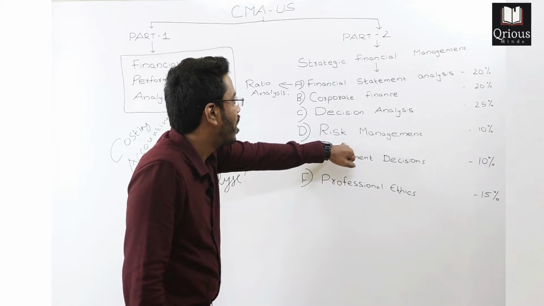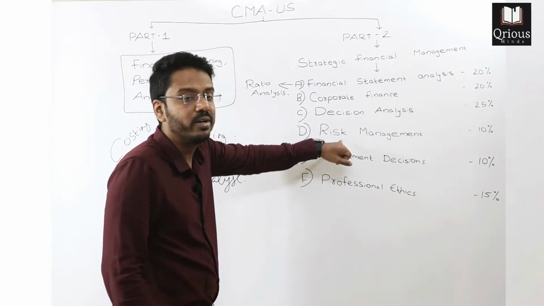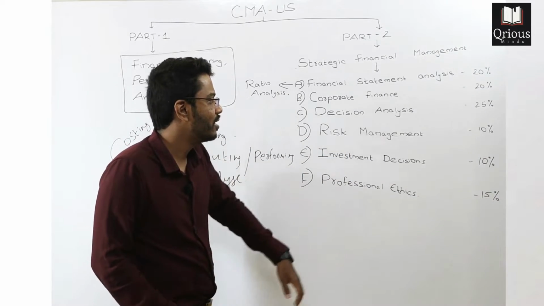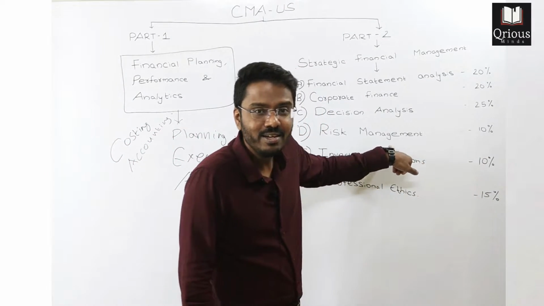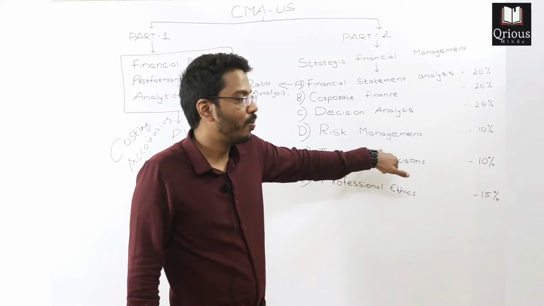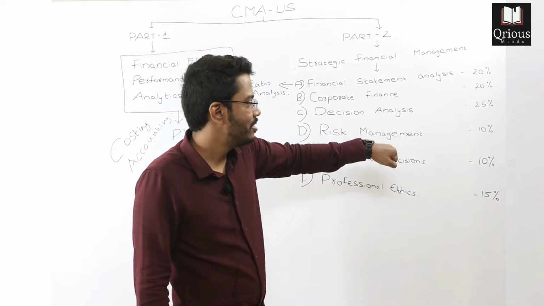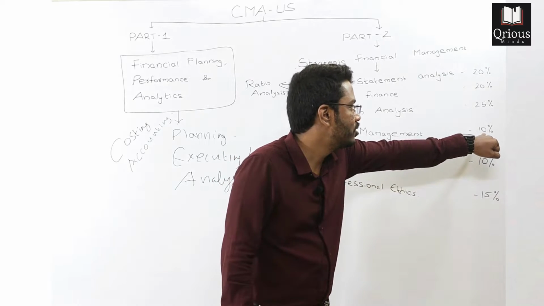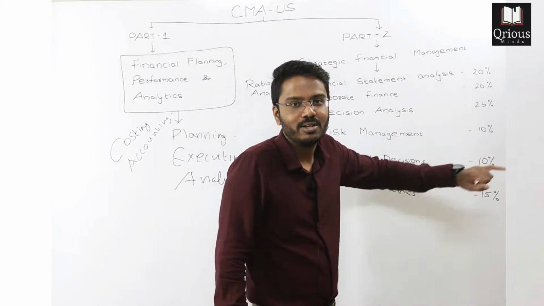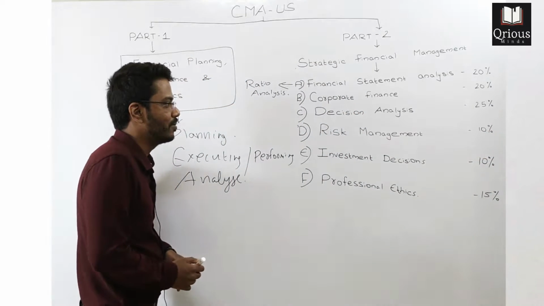Those are dealt with in section D, risk management, and that is a purely theory topic. I do agree that it is a boring topic and it covers only 10% of the total CMA examination weightage.